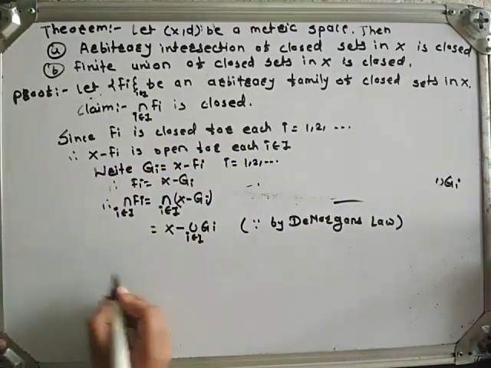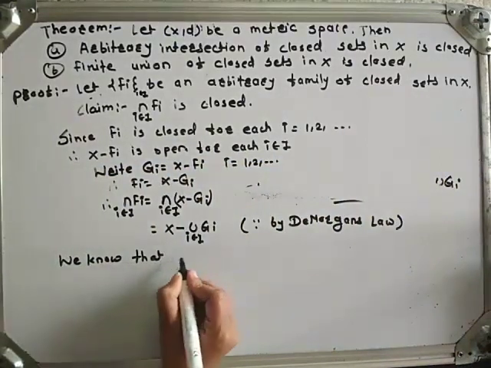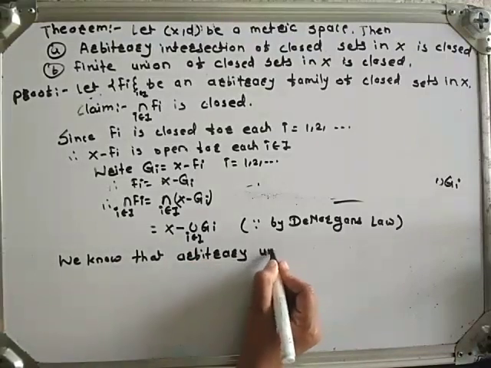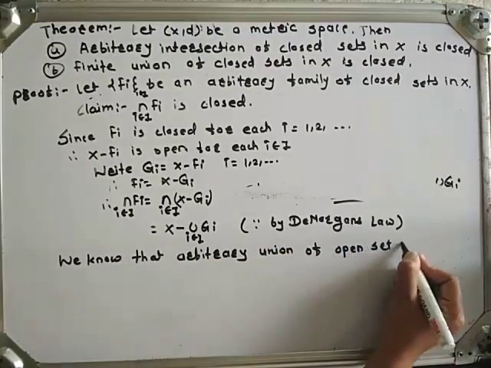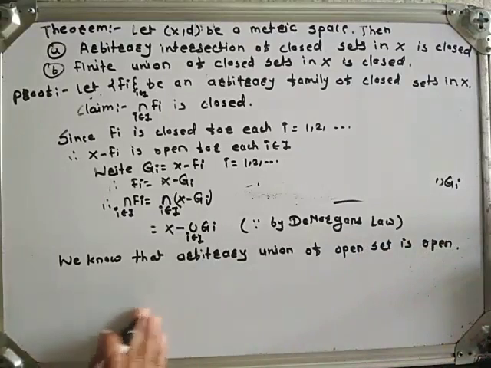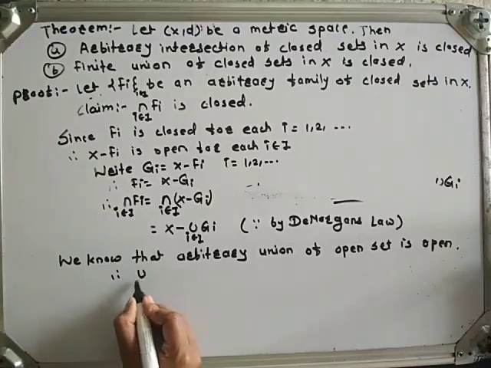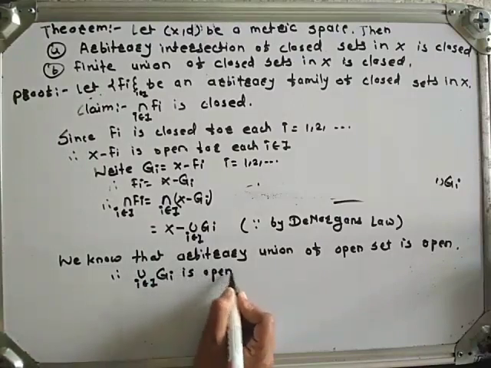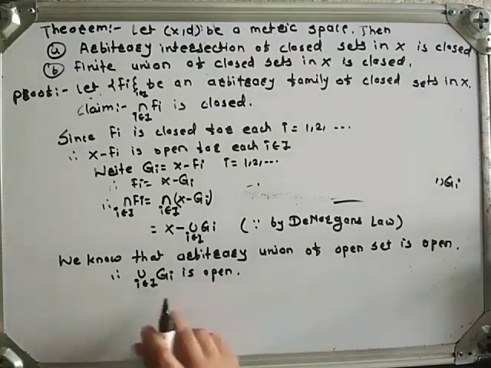We know that arbitrary union of open sets is open. Therefore, union of Gi is open. Why is Gi open?